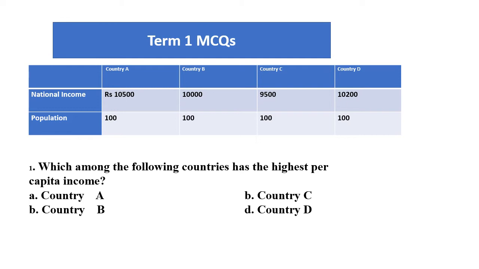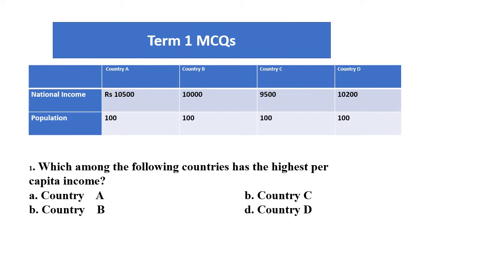In all other countries, national income is less than the national income of country A. To get the per capita income, we have to divide national income with population. So when we divide 10,500 with 100, we will get 105 as the per capita income of country A.